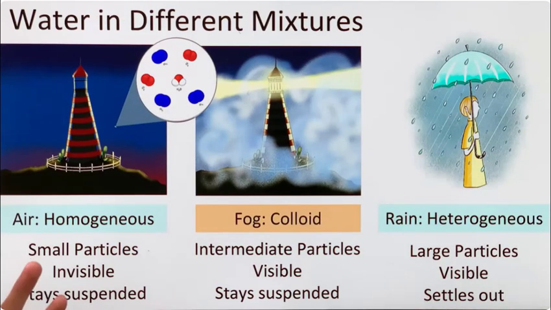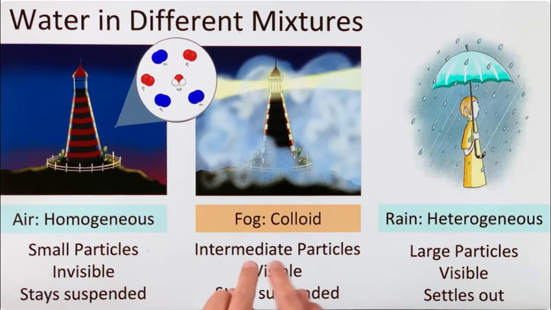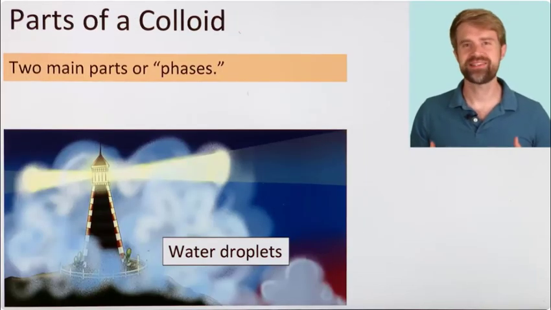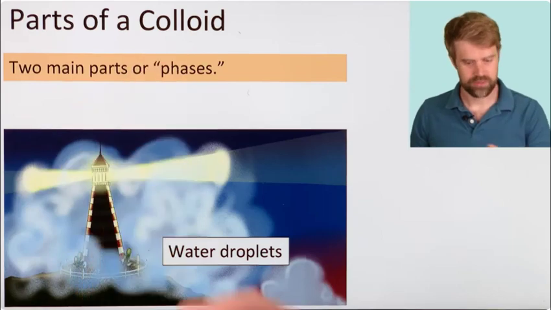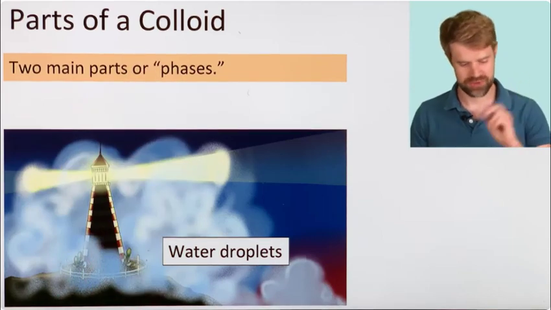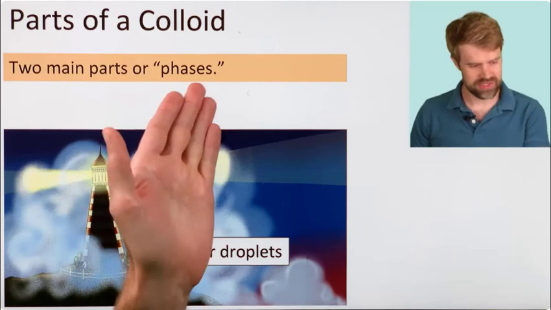So that's what we mean when we say that colloids fall between homogeneous mixtures and heterogeneous mixtures. The particles have a size that is in between, or intermediate. Like a homogeneous mixture, fog stays suspended. It doesn't settle out. But like a heterogeneous mixture, the particles are visible. You can see them. So, let's talk about the parts of a colloid. Colloids always have two main parts. We call these parts phases.